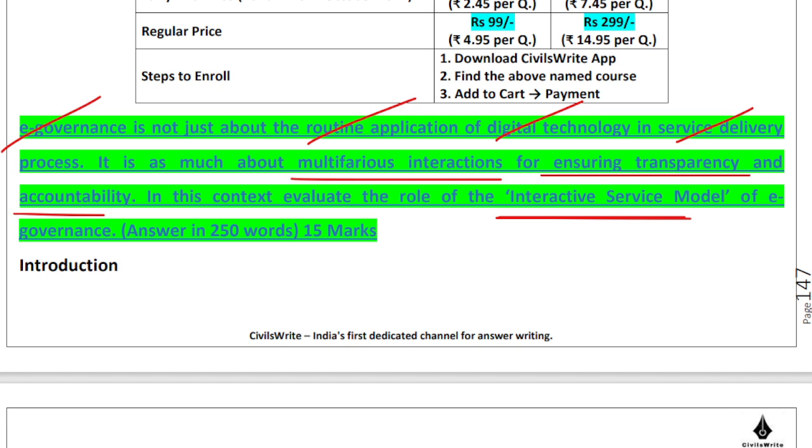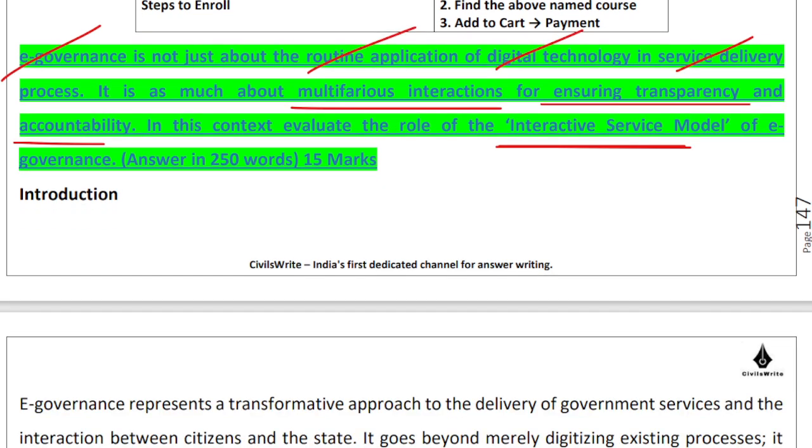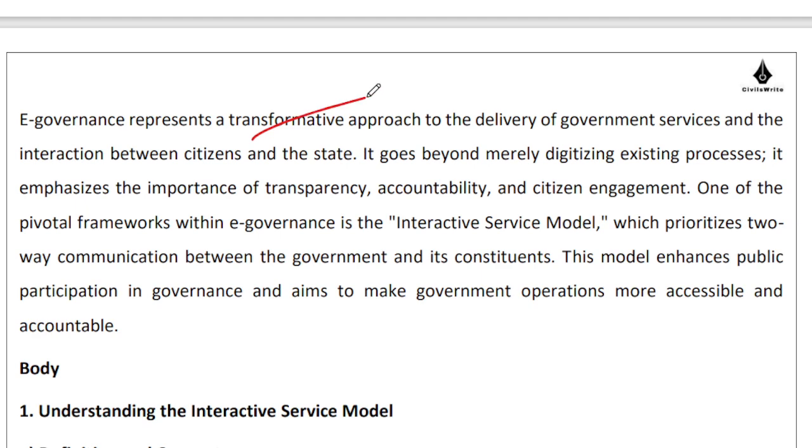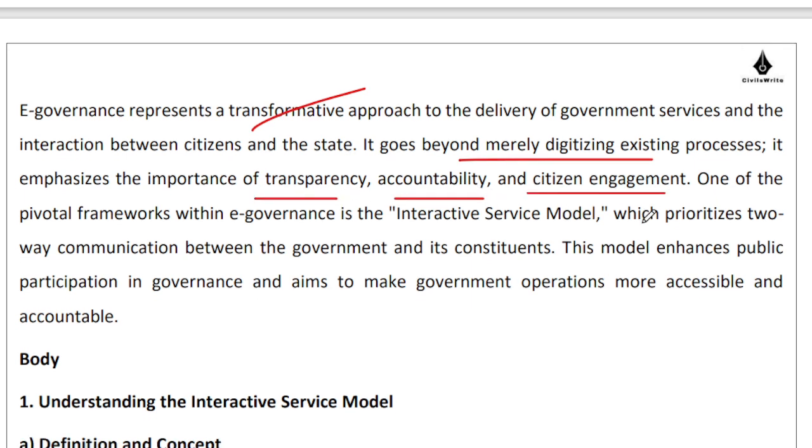Somewhere you need to bring into place this interactive service model, in the sense that, can I just talk with the chatbot and get whatever I need to do? That's how I am looking at it. That's my first reaction off the bat when I come across this question. So it's a transformative approach. It's not incremental, it is transformative. If you're merely digitizing the existing processes, that's not it. You need to go beyond that to ensure transparency, accountability, and citizen engagement.